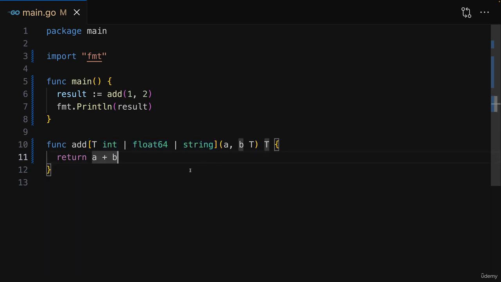Now, it's worth noting that you might not need this feature here too often, because if you're writing your own programs, you don't often need code that is that generic. But especially if you're working on a library that should be shared with other people, where you don't necessarily know in advance with which kinds of values they might be using your functions, especially in cases like this generics feature here can be really useful.